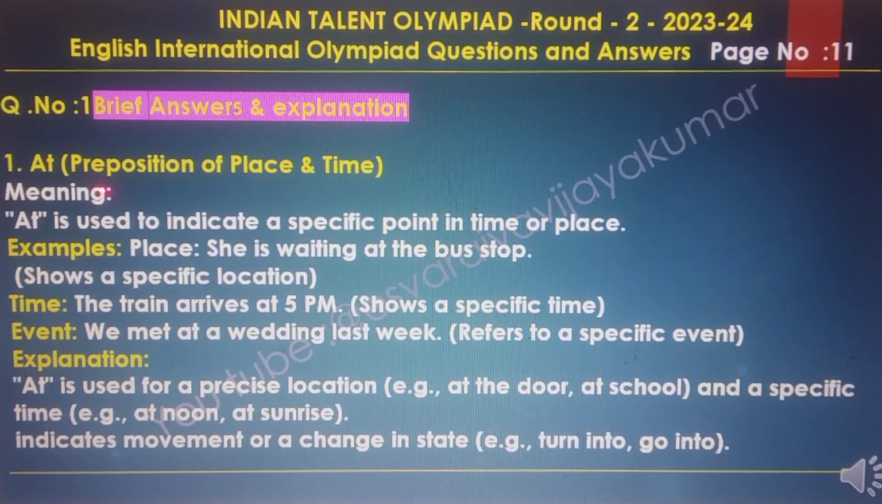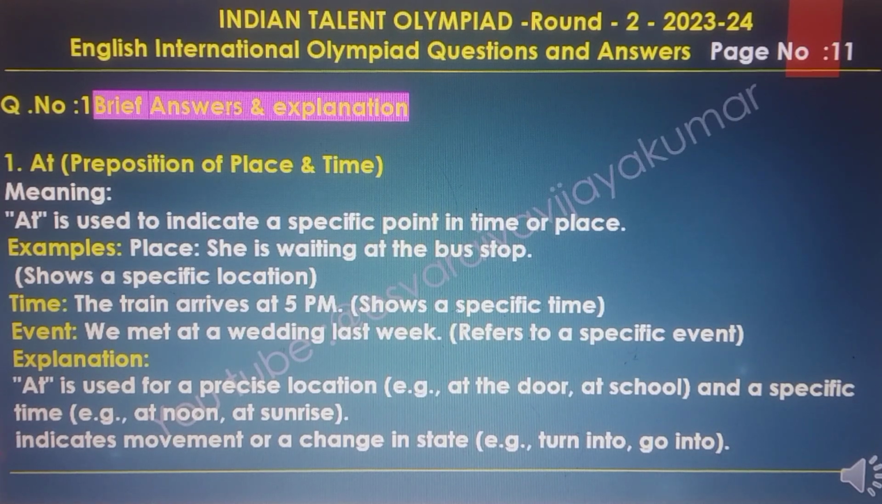Here the option is at. At is a preposition of place and time. The meaning: at is used to indicate a specific point in time or place. Place example: she is waiting at the bus stop, which shows a specific location. Time: the train arrives at 5 p.m., which shows a specific time. Event: we met at a wedding last week, which refers to a specific event.